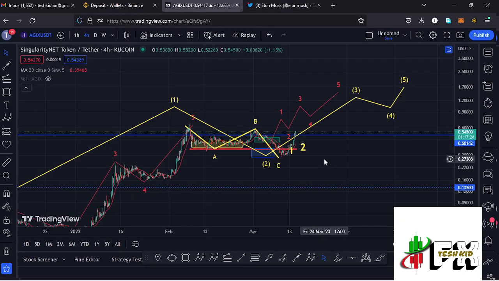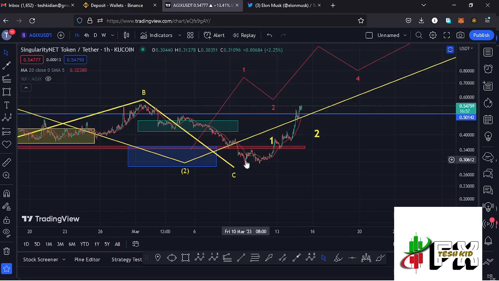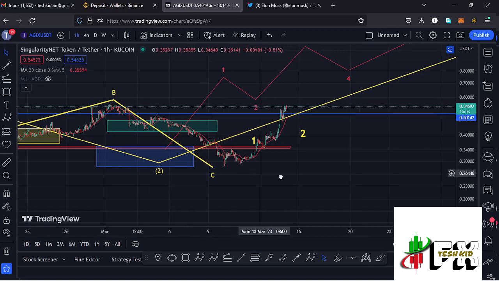And getting back to the Elliott wave structures, I believe we are seeing a 5-wave structure to the upper side in the formation of that higher Elliott wave count 3 here on the 1-hour chart, where you can see that after seeing our low in the formation of that second wave, we have been seeing a massive run up to the upper side in the formation of that wave 3.